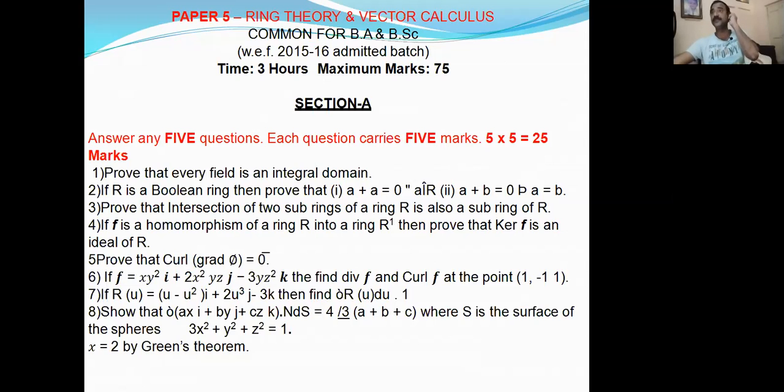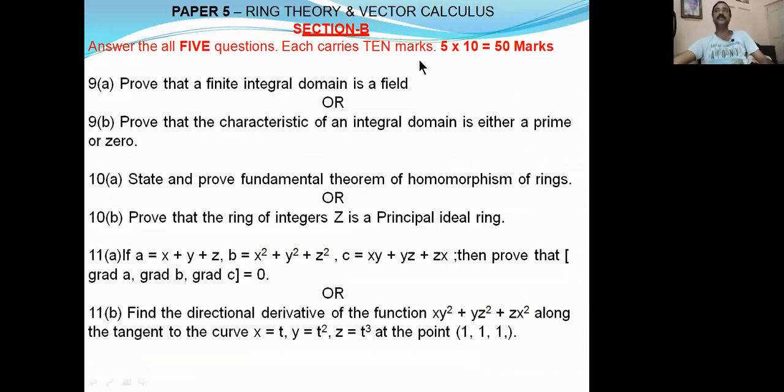This is the syllabus from the 2015 and 16 admitted batch. For your batch also, this is the same syllabus. This is a common core syllabus for all B.A. and B.Sc. students. So students, all B.Sc. and B.S. students must follow this syllabus and this model paper for your reference. Okay, right? Now we are entering into